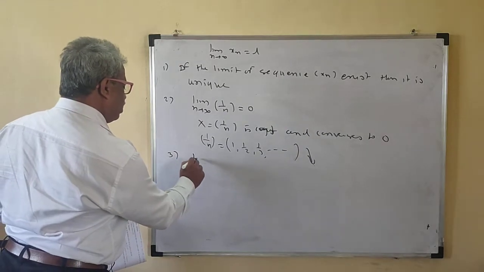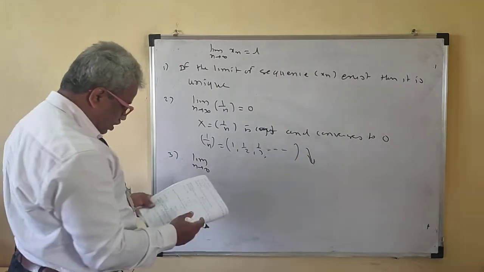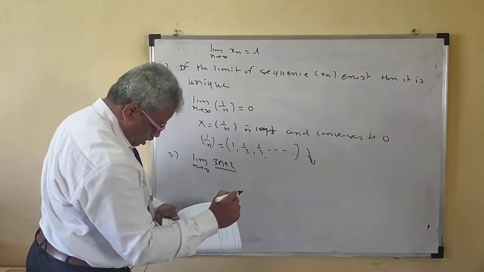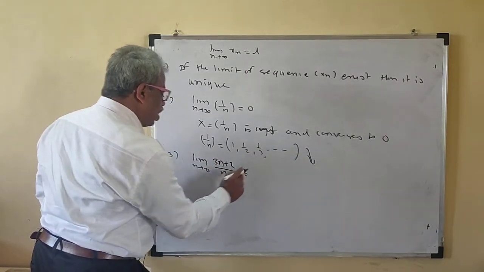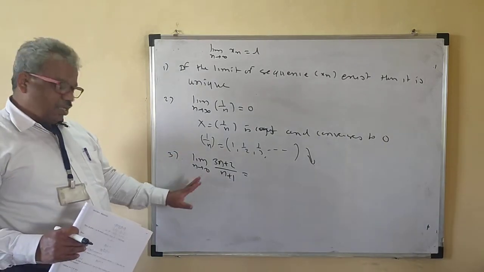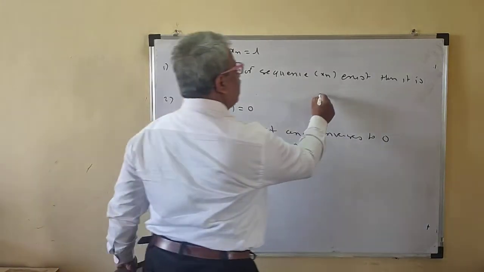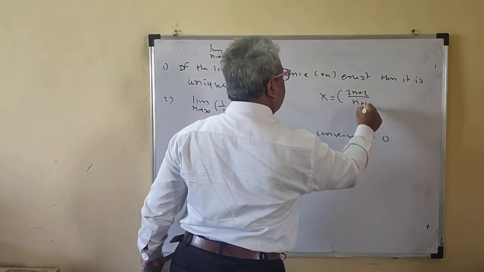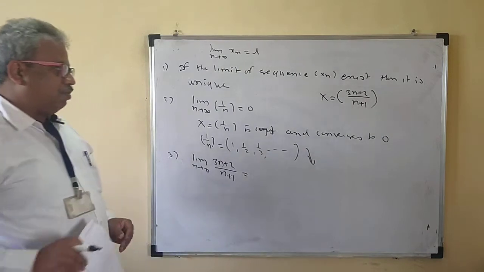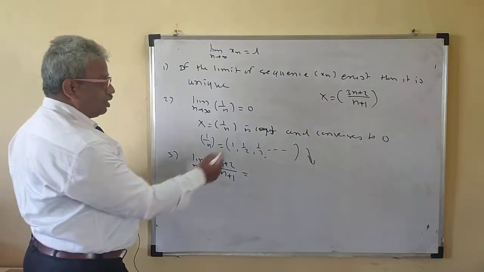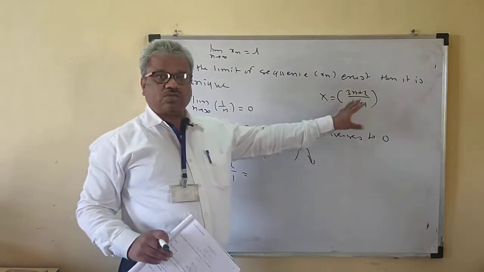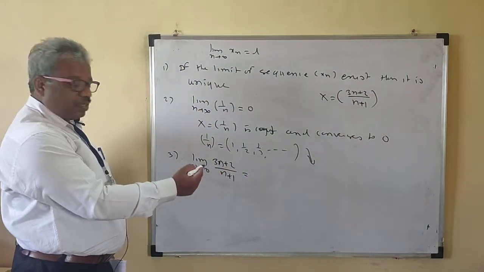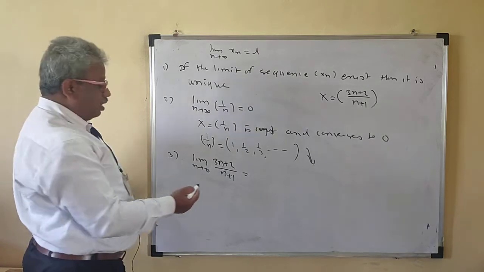Suppose we want to find the limit as n tends to infinity of (3n plus 2) upon (n plus 1). This is a polynomial upon polynomial, so we have the sequence x_n equal to (3n plus 2) upon (n plus 1). We want to discuss the convergence or divergence of this sequence. This is a rational function, and the maximum degree of n is 1.